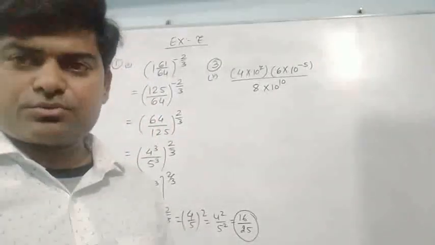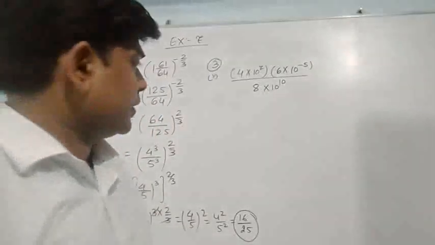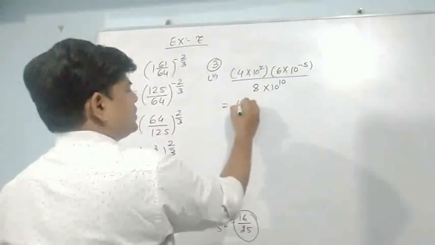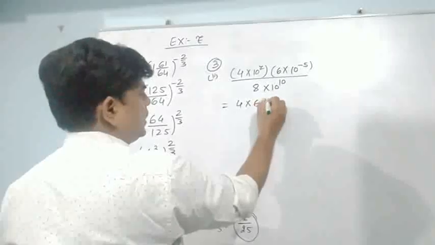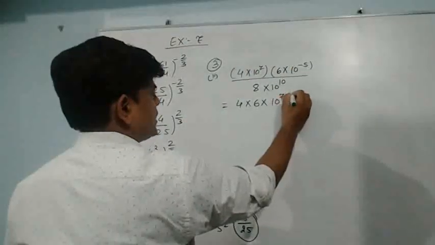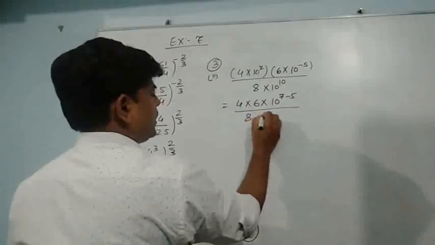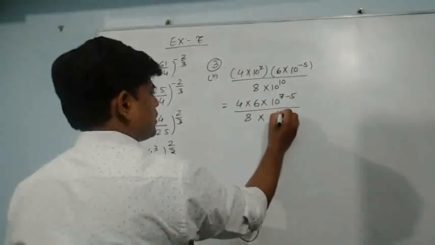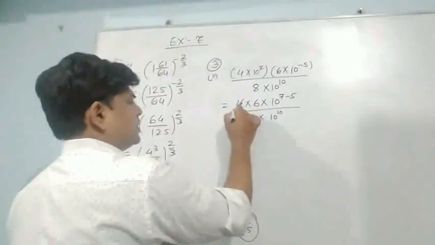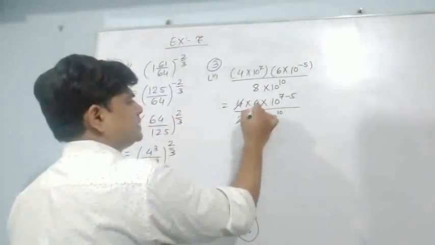You need not be very much worried about it. Now listen to me, what should I do? I can just simplify it. 4 into 6 into 10 to the power 7, 10 to the power minus 5, whole upon 8 into 10 to the power 10. I can write or not? And one more thing, see, it is 2 and it is 3.